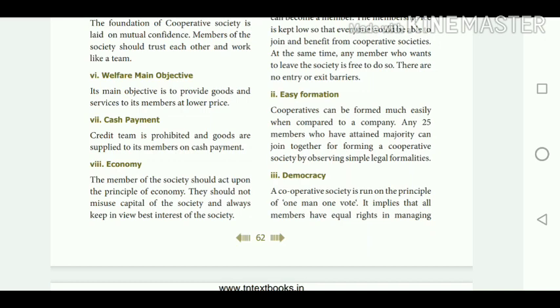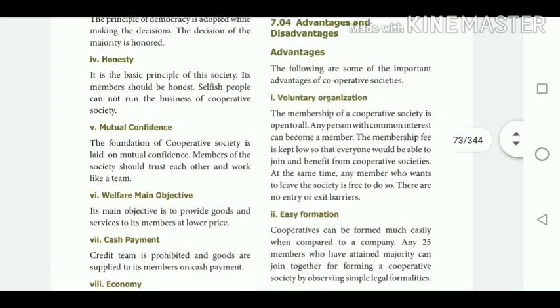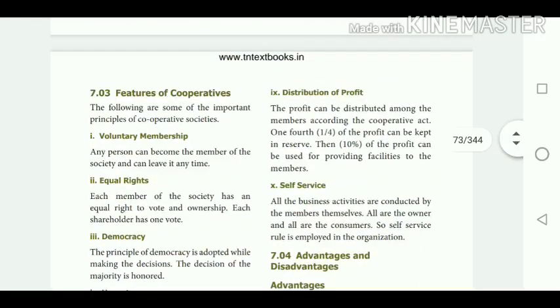So these are the 10 features of cooperative societies: voluntary membership, equal rights, democracy, honesty, mutual confidence, welfare as the main objective, cash payment, economy, distribution of profit, and self-service.